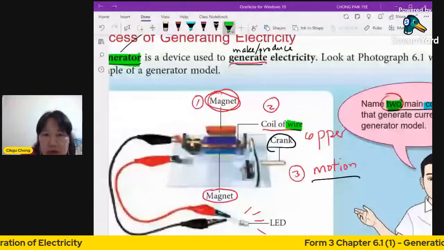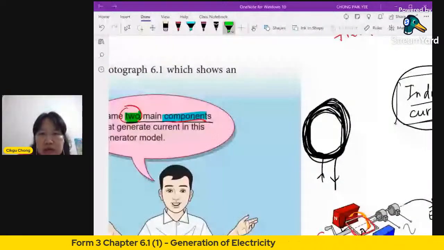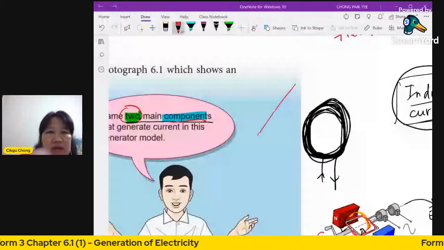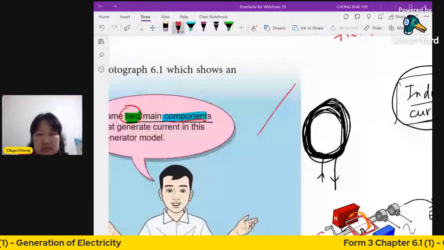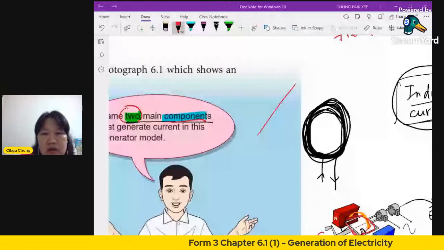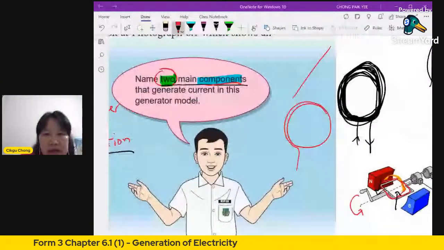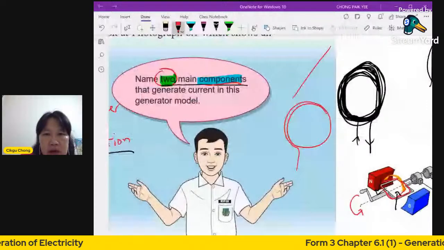Now, why do we need a coil? What is a coil? A coil is like this. Instead of having just one wire like this, what we do is we coil it. We coil it like this many times. We curl it up like that. The wire is actually very long, so when you curl it up, you get a coil.